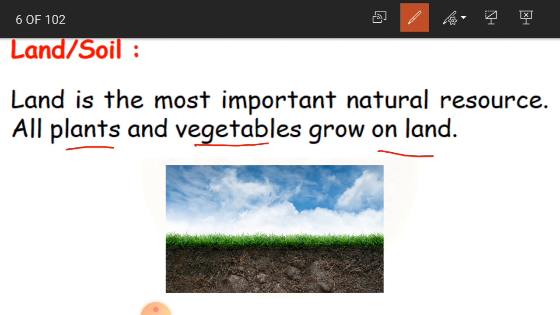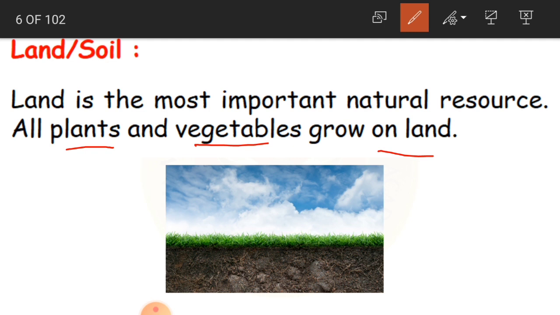Again on land, not only agriculture fields, you also have forests. Why are these forests important for us? Because they produce wood, timber, honey, and many medicinal plants.